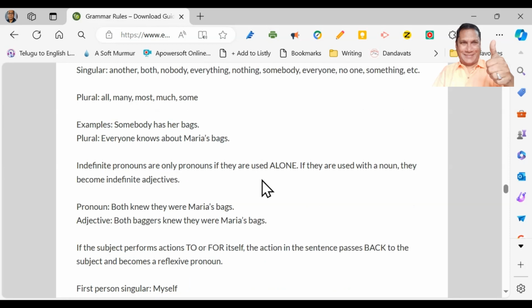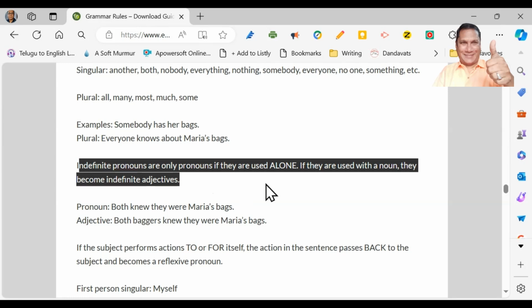And now, indefinite pronouns are only pronouns if they are used alone. If they are used with a noun, they become indefinite adjectives. Please remember this. Indefinite pronouns are only pronouns if they are used alone. If they are used with a noun, they become indefinite adjectives.